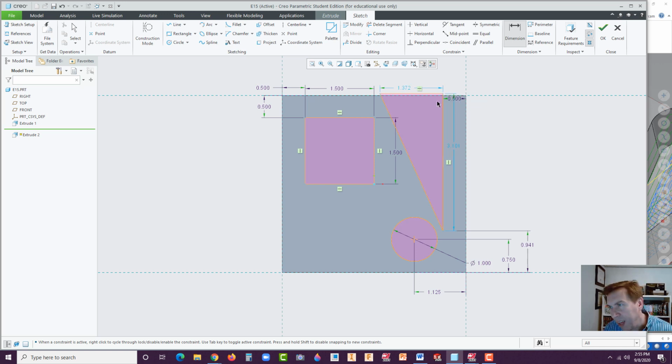And now what we want next is another dimension from this point here to this edge. Middle click right here, and that's going to be 1.78. And finally, let's use a coincident between this line and this line here. Okay, middle click a couple times to get out of the dimensioning tool. Looking pretty good here.